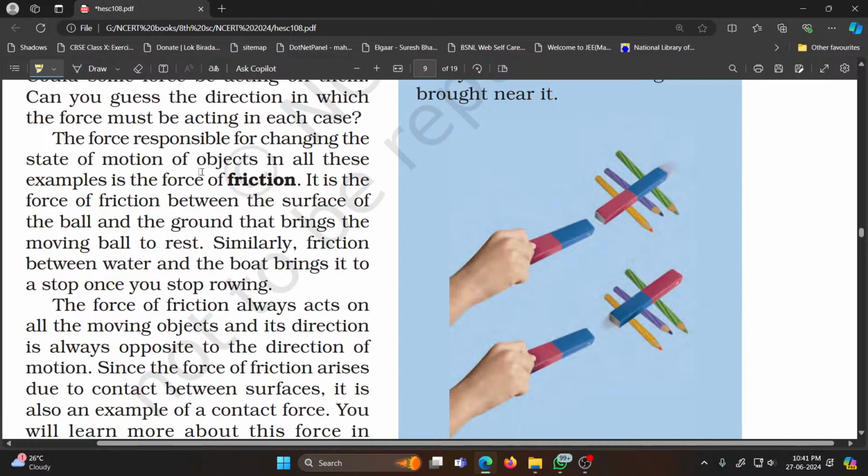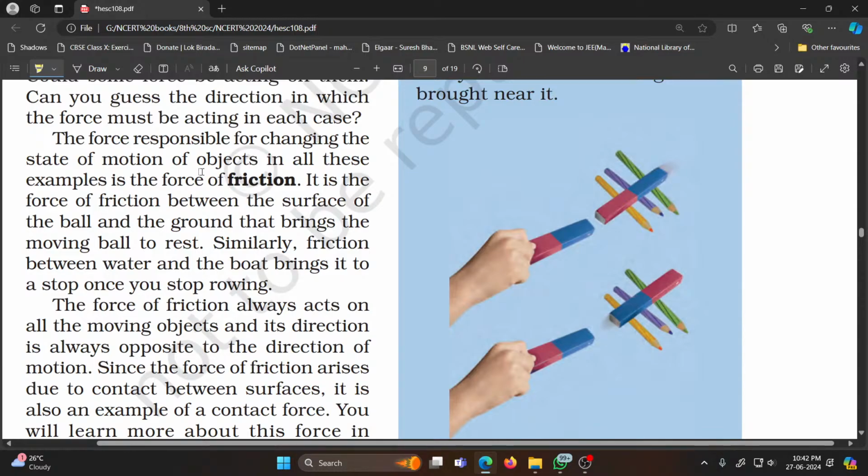Why are pencils used here? This is because, as we will learn in next chapters, rolling friction is much less than the sliding friction. If the other magnet was on the ground, then the sliding friction will come into play and the other magnet may not move because the magnetic force will be lesser than the frictional force between the magnet and the ground.